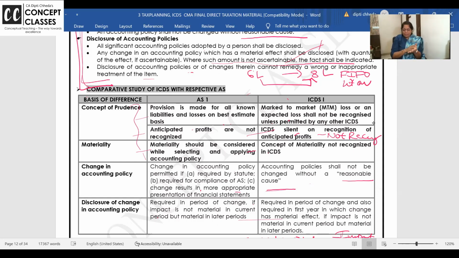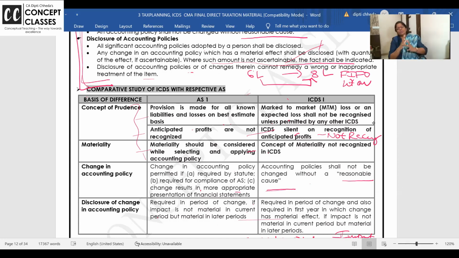For example, if you want an example of materiality, take loss on sale of machinery and profit on sale of furniture. Do we merge them in the books of accounts? Tell me. By selling furniture you have got profit, and plant and machinery sold at a loss. Ma'am, we'll net off. No, you don't. You put the loss on plant and machinery separately on the debit side, and on this side you put the profit on furniture. That is the concept of materiality.